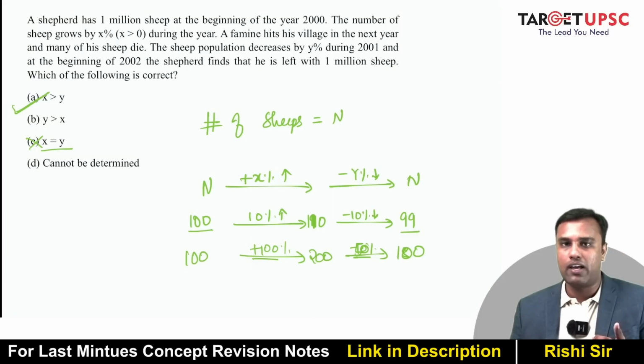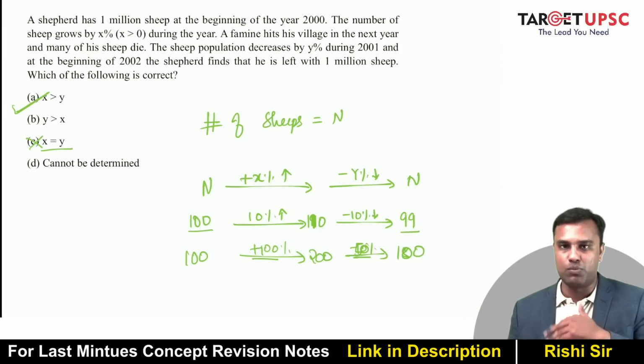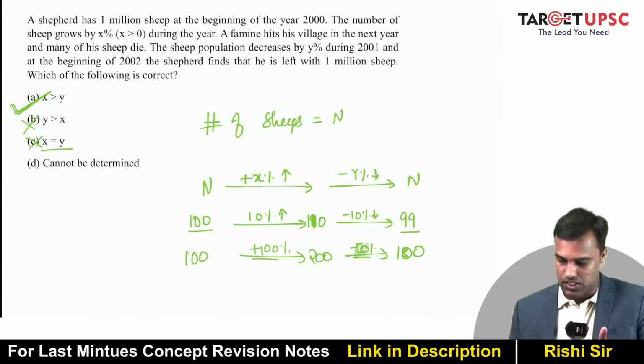At X equal to Y, overall it will be a decrease. Anyway, if Y is more, that means negative is more. So anyway, it will decrease. So B will definitely not be my answer. A is the answer in that case. Okay.